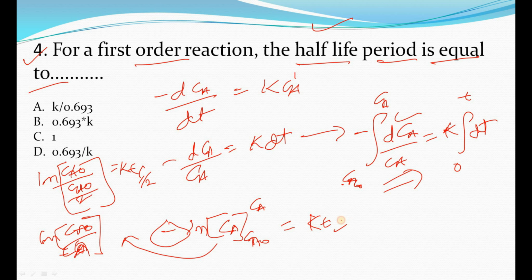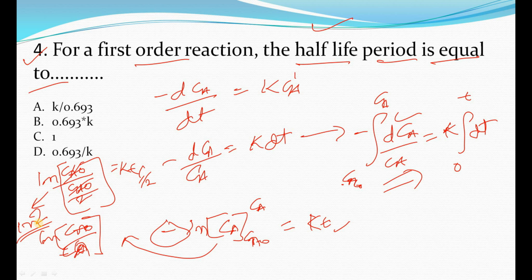Here this T will become T 1 by 2, and the final concentration will become Ca naught by 2. After that Ca naught by Ca naught will be cancelled. Now what will remain? ln 2. It will remain ln 2 equal to K T 1 by 2, okay?